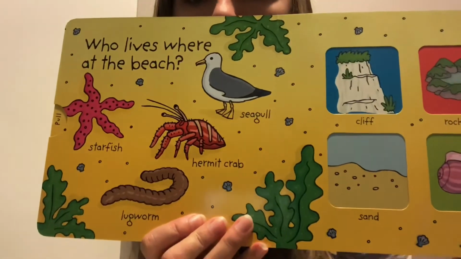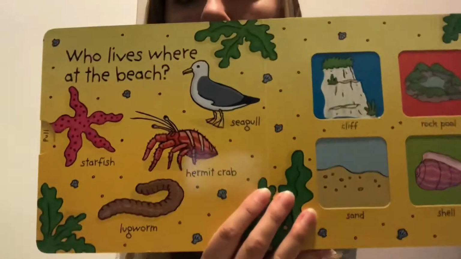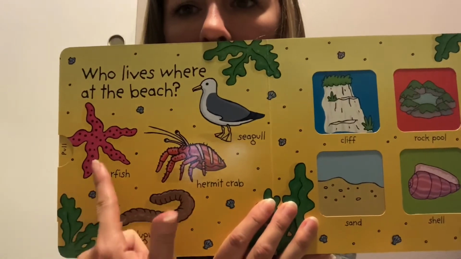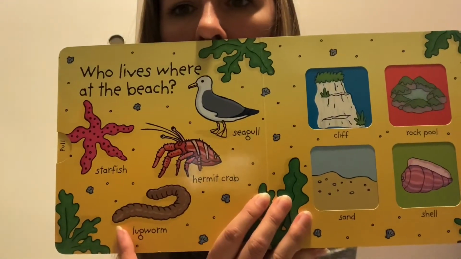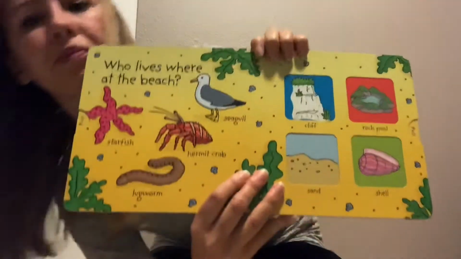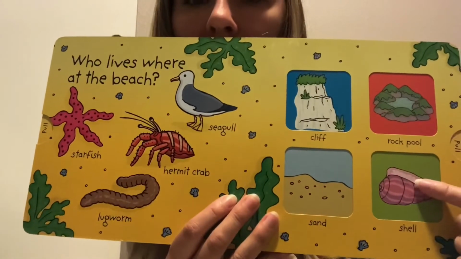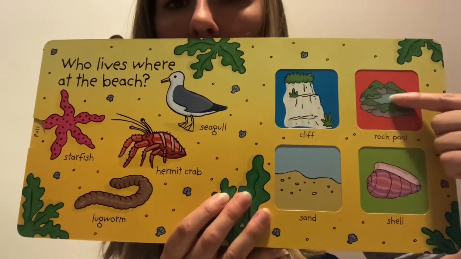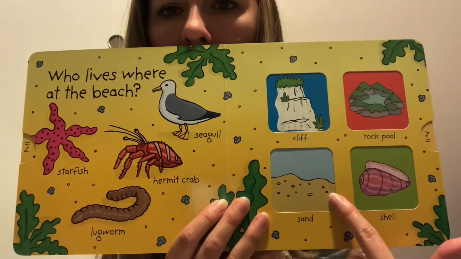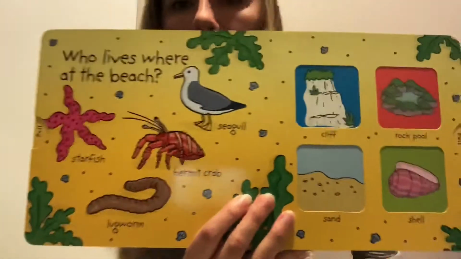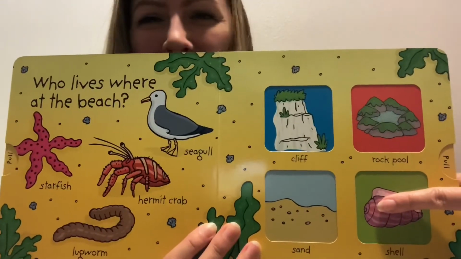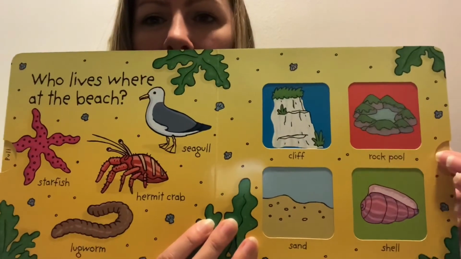Who lives on the beach? We have a seagull. We have a hermit crab, a starfish, and a lugworm. We have a shell that could live in a rock pool, who lives in a cliff, and who lives on the sand. Let's see. Do you think a seagull lives in a shell? No. Let's find out where our animals live.